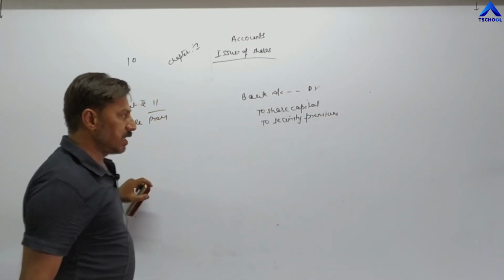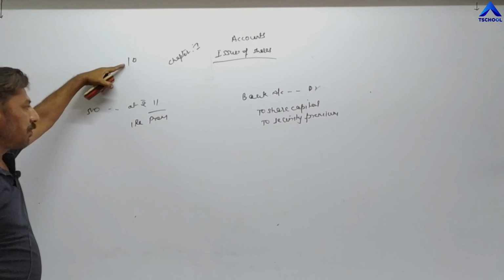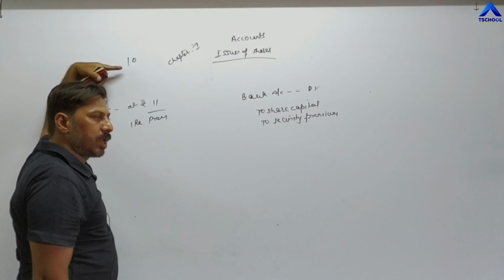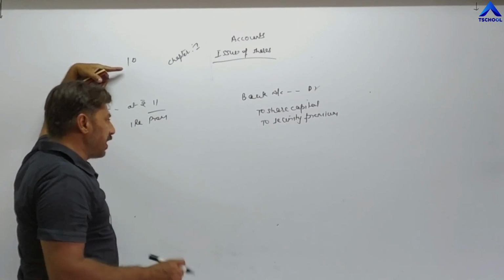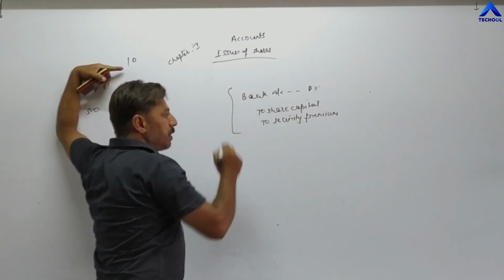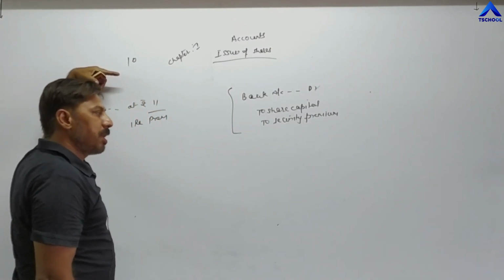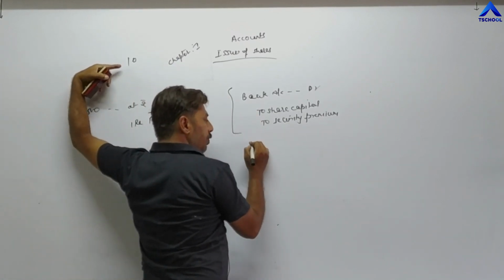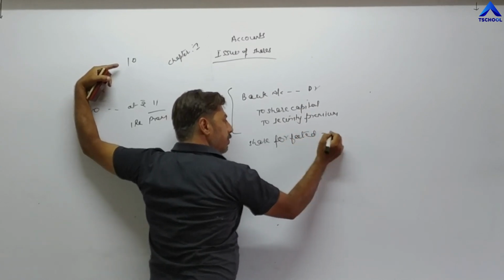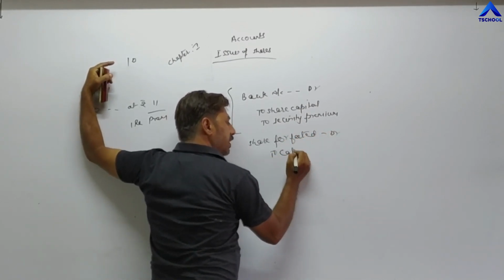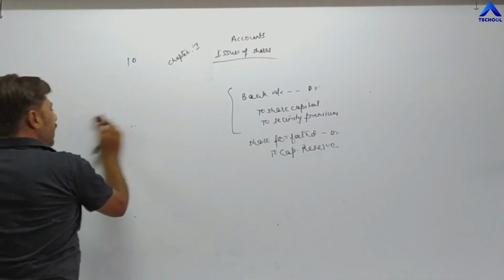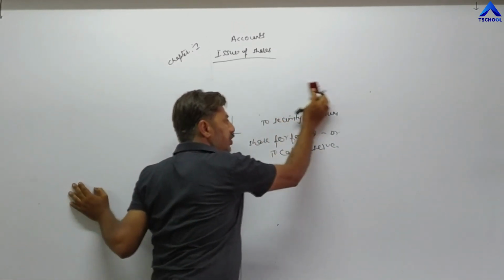So whenever shares are reissued less than the face value, the entry becomes bank account debit, share forfeited account debit to share capital. But when shares are reissued more than the face value, then the entry becomes bank account debit to share capital and to security premium. Along with the reissue entry, we have to pass another entry, and that entry will remain the same: share forfeited account debit to capital reserve. In this way you have to pass entries for forfeiture and reissue.